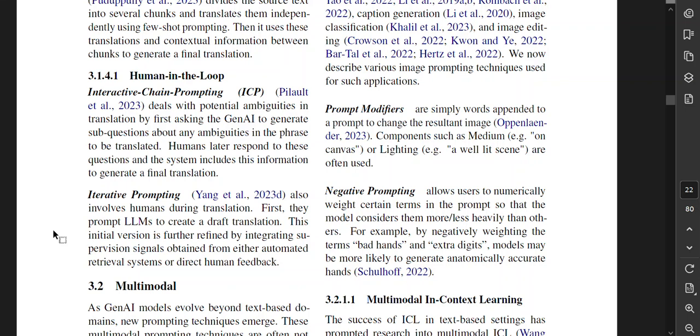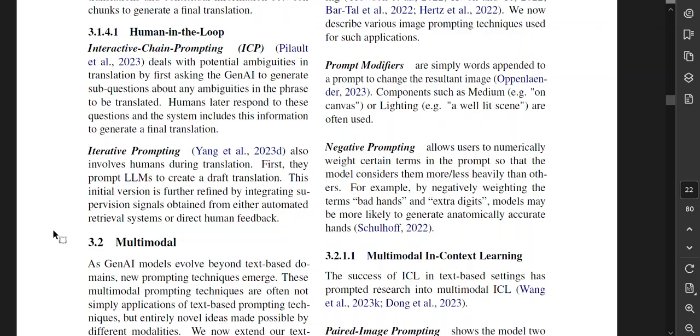Interactive chain prompting deals with potential ambiguities in translation by first asking the generative AI to generate sub-questions about any ambiguities in the phrase to be translated. Humans later respond to these questions, and the system includes this information to generate a final translation. Iterative prompting also involves humans during the translation. First, they prompt large language models to create a draft translation. This initial version is further refined by integrating supervision signals obtained from either automated retrieval systems or direct human feedback.